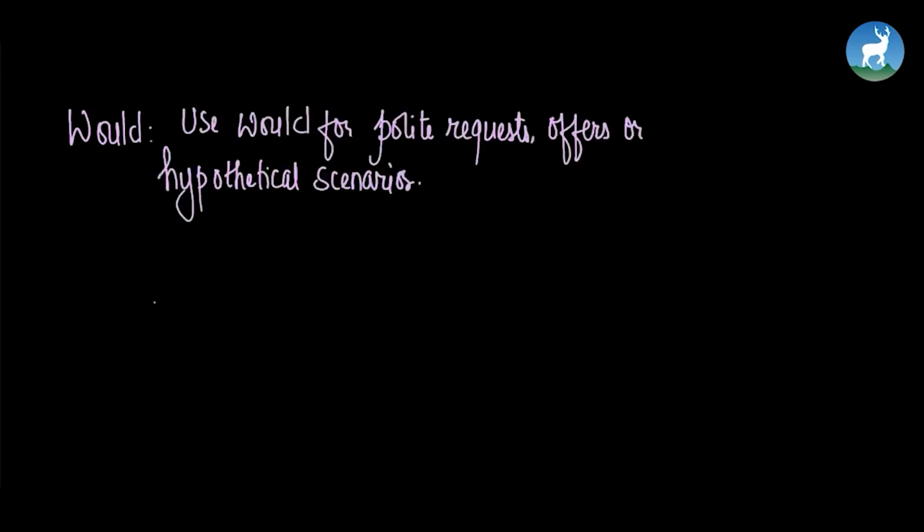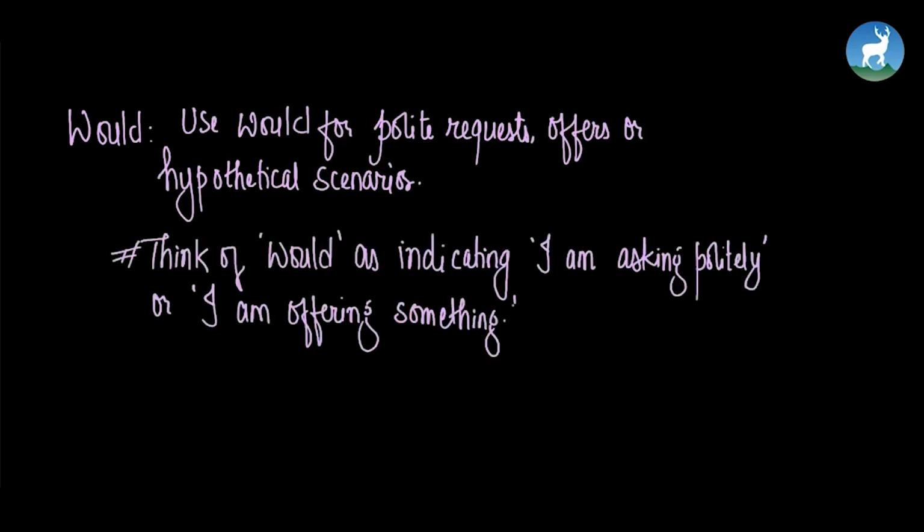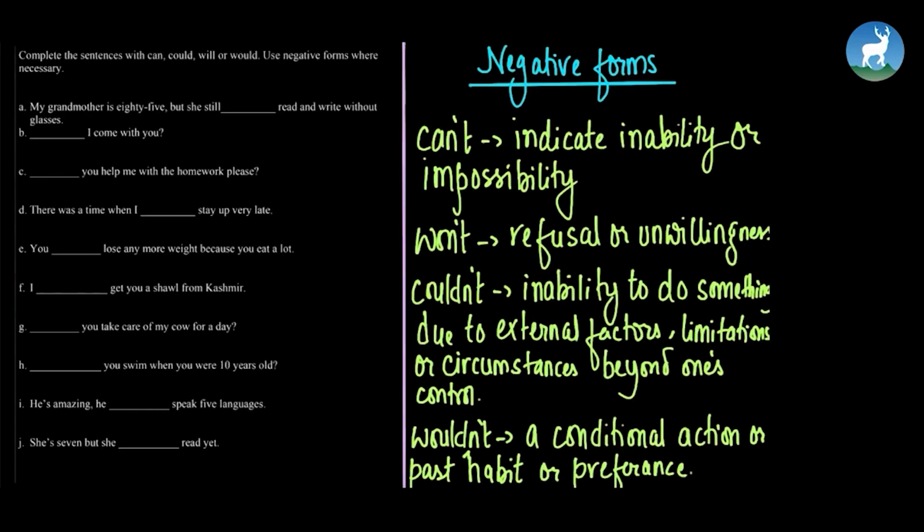So lastly, would. Use would for polite requests, offers or hypothetical situations. So think of would as indicating I am asking politely or I am offering something. Okay kids, so remembering the simple guidelines can help you use can, could, will and would correctly in various situations. Alright kids, let's see the negative forms of can, will, could and would. So here we have can't as the negative form of can. Can't is used to indicate inability or impossibility. So whenever you have to indicate your inability or any impossibility, you can use can't.